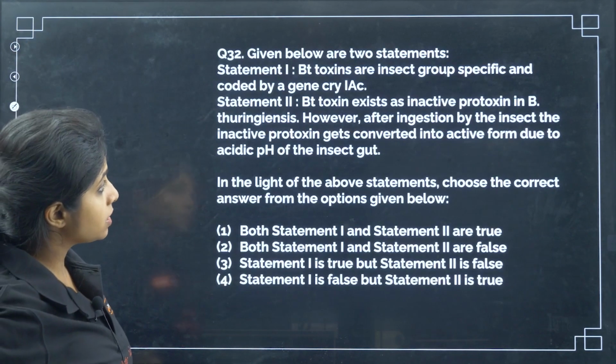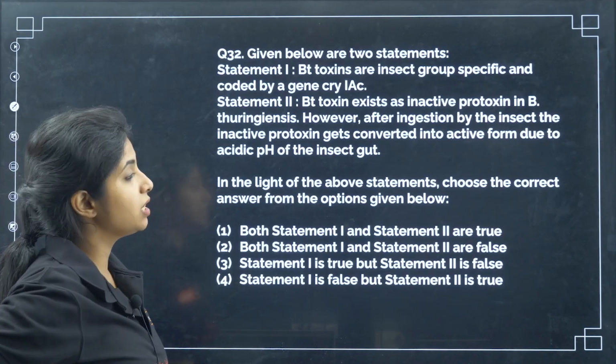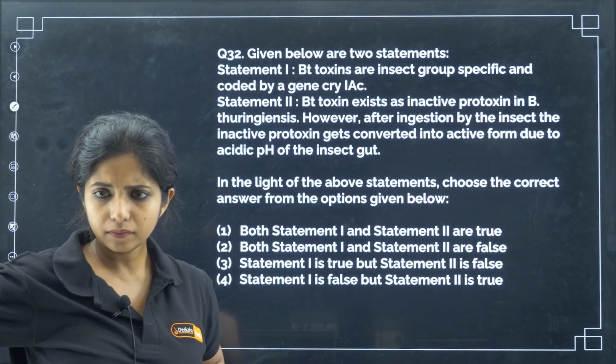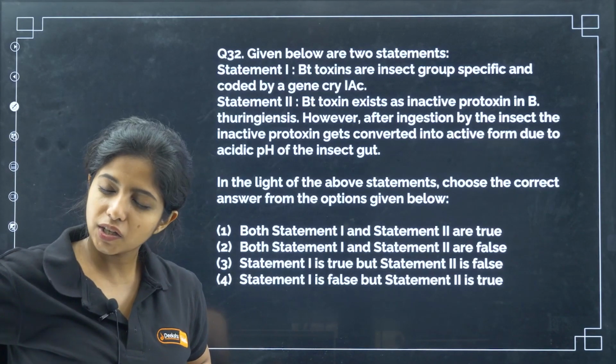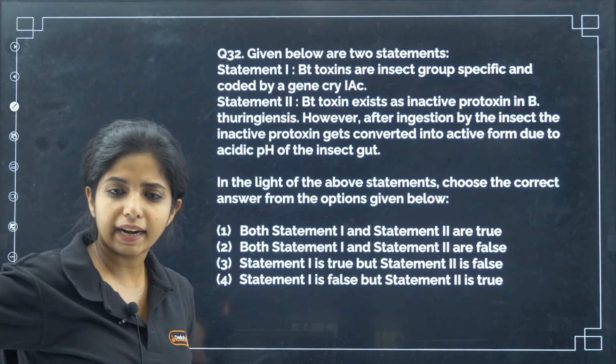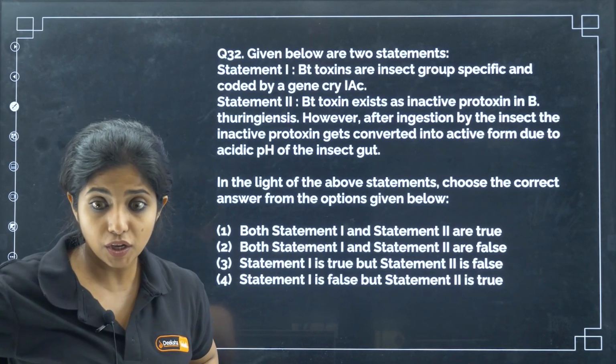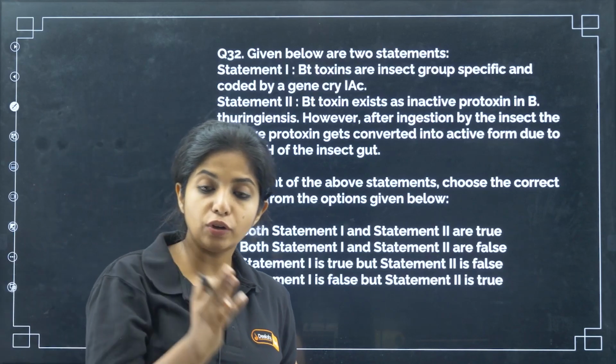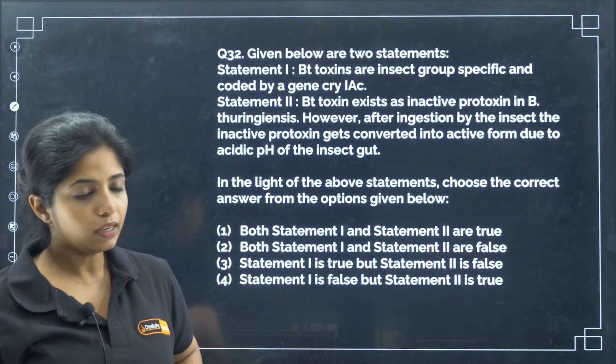Now, given below are 2 statements. Bt toxins are insect group specific and coded by gene Cry1AC. Bt toxins are insect group specific, are they? Yes, true. And they are coded by gene Cry1AC. So, there are many genes, not only one gene. There is Cry2AB, Cry1AB, things like that. But let us go ahead.